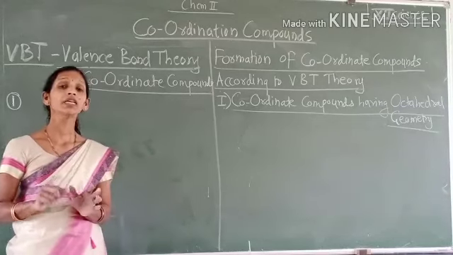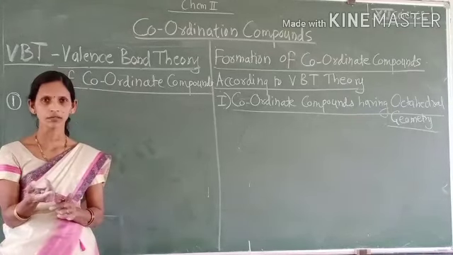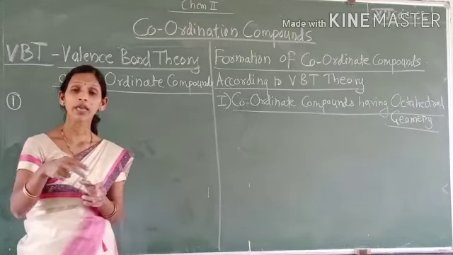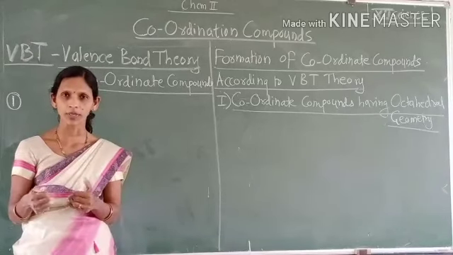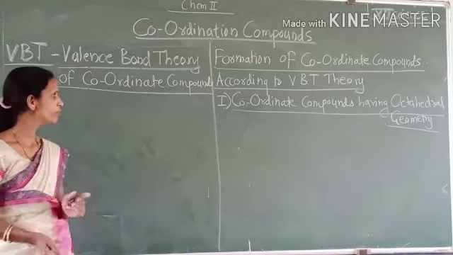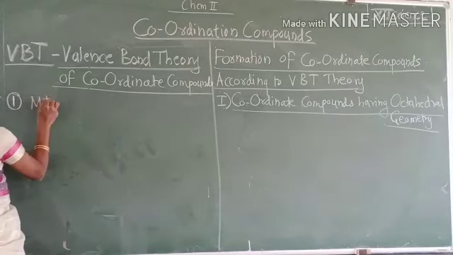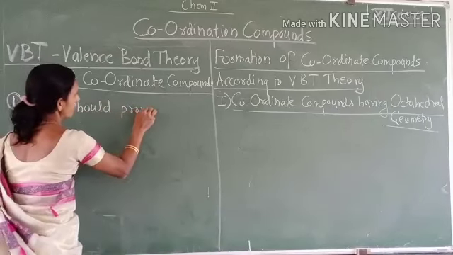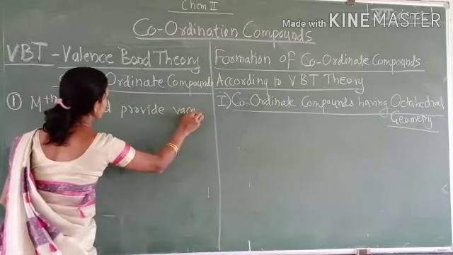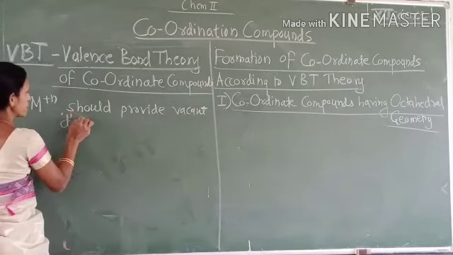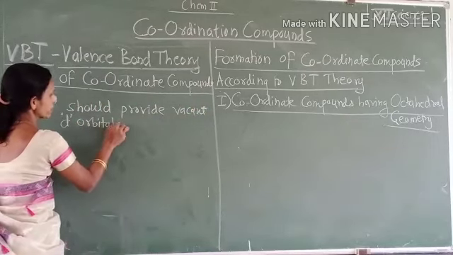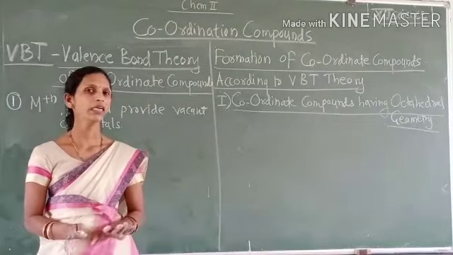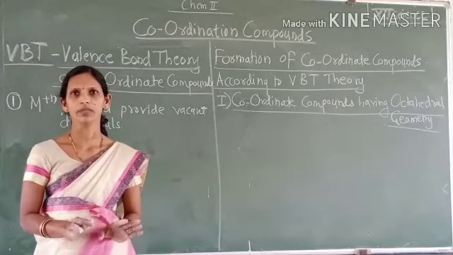That means the central metal ion should provide vacant d orbitals to the ligands to accept the electron pairs and form the coordinate bond.